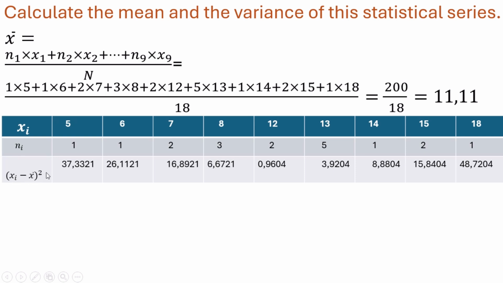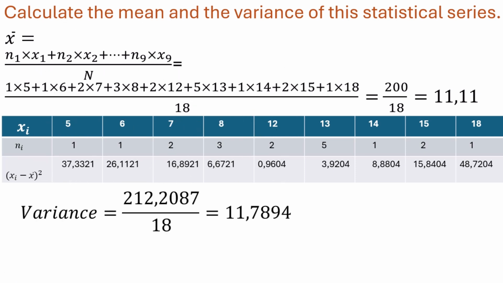Xi minus X bar squared: 5 minus 11.11 squared, this number, 6 minus 11.11 squared, this number, etc. Variance equals the sum of Ni times Xi minus X bar squared. We multiply all these numbers, then we divide by what? Then we divide by N, by 18.